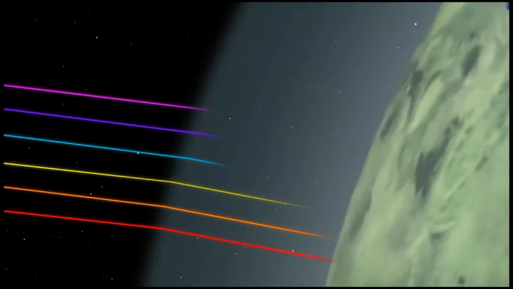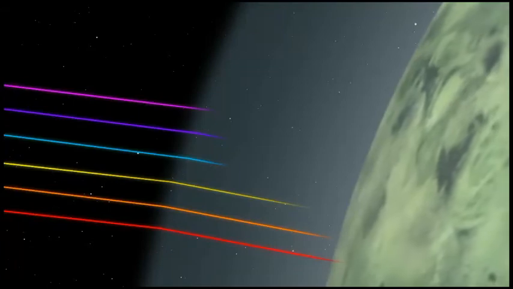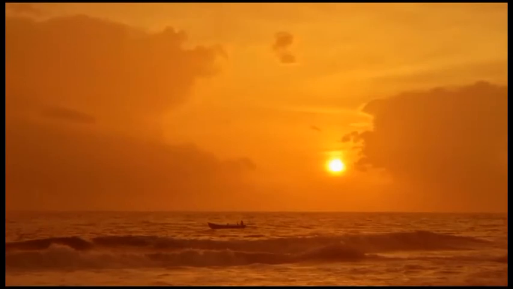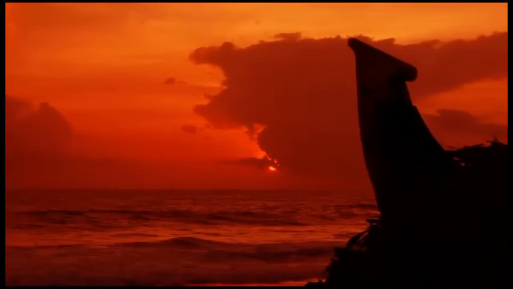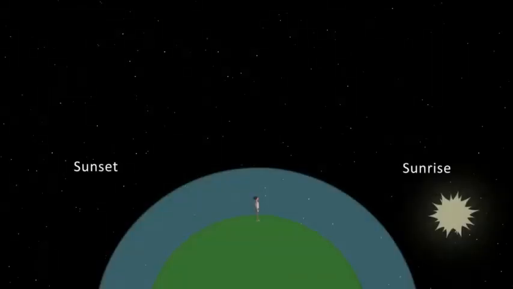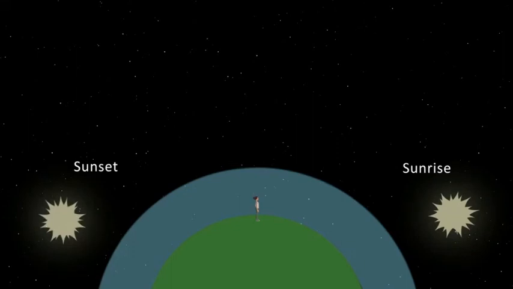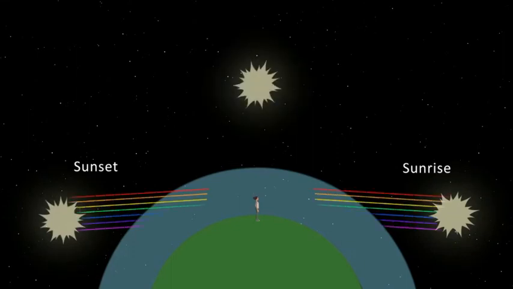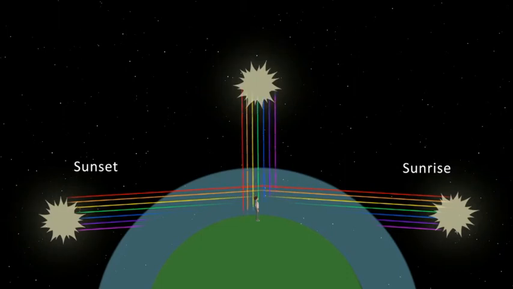Due to the longer path during the morning time and in the evening time, almost all the shorter wavelength colors are completely scattered out before reaching the sight of the observer. All the shorter wavelength colors like violet, indigo, blue, green are completely scattered and spread in the atmosphere, but these atmospheric layers are out of the sight of the observer. Then only the remaining higher wavelength colors travel through the atmosphere and reach the observer, such as yellow, orange and red.